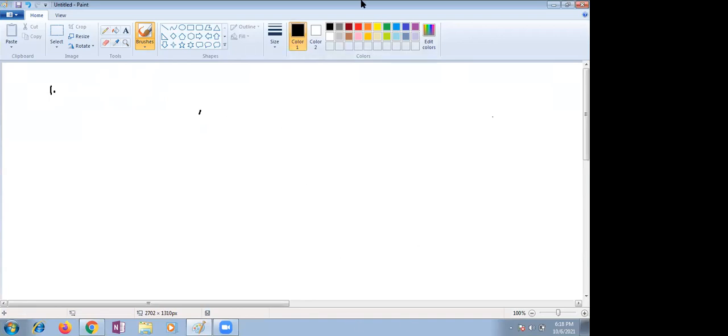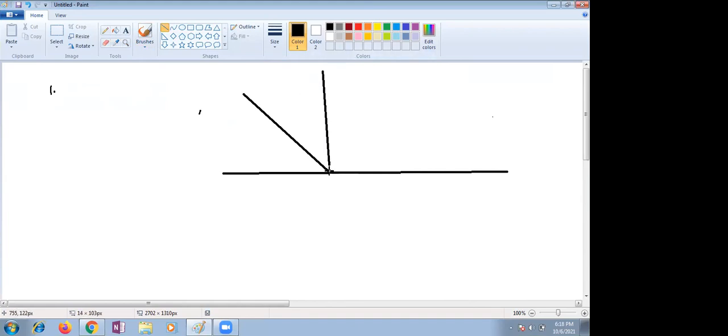The figure is given. What is the figure here? It's a straight line, and there are angles created on the straight line. There are two more line segments meeting at a point O and making angles.